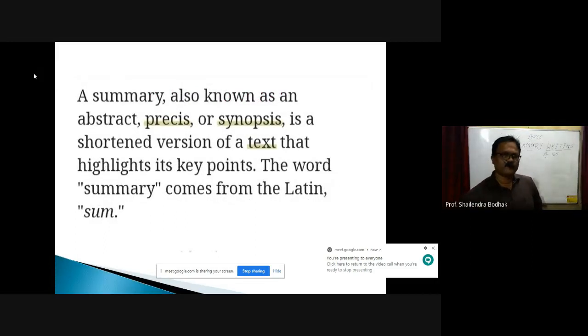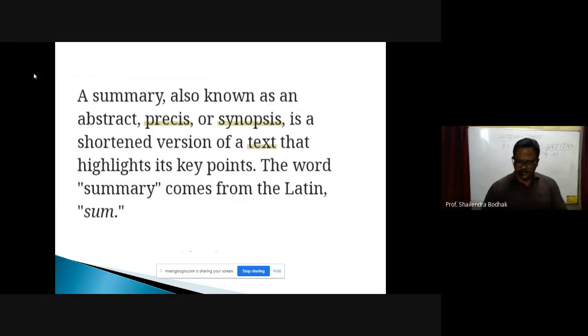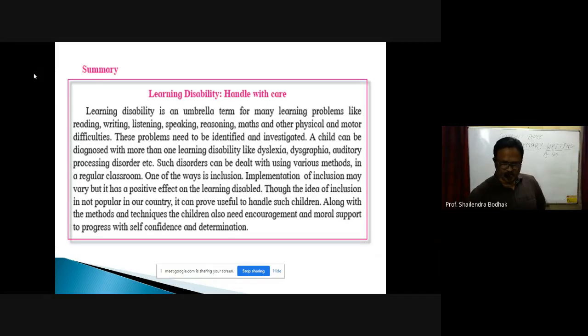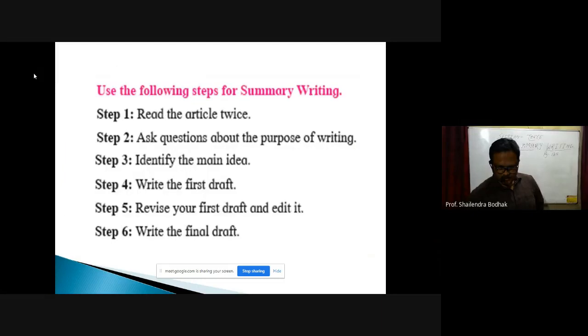In that, we have studied how to write a summary. Then we have also studied do's and don'ts of summary writing. I have also read the sample passage which is given about summary writing. So, before writing a summary, we have to do many activities, like the steps which I discussed with you yesterday, which you can see on the screen.